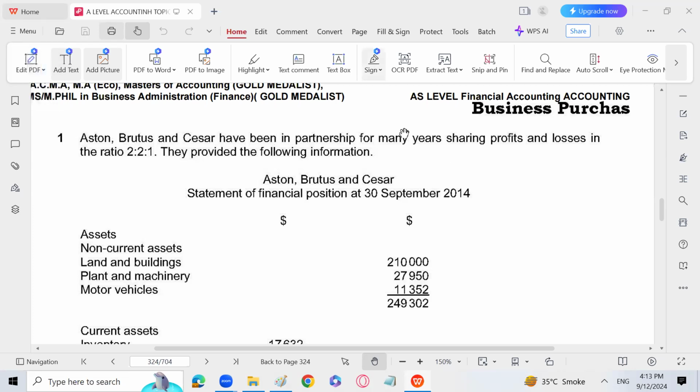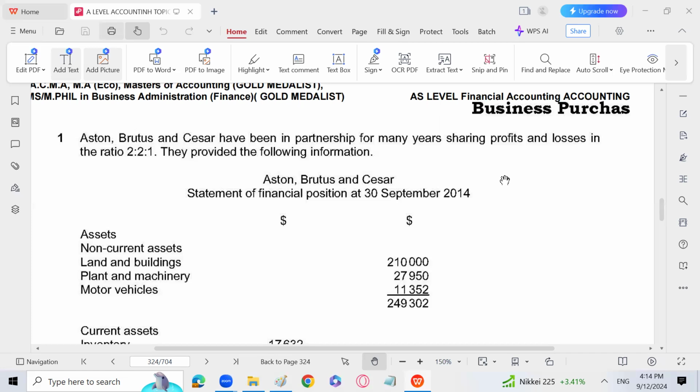Aston, Brutus and Caesar have been in partnership for many years, sharing profit and losses in the ratio of 2 to 1, which is 2/5, 2/5, and 1/5. So we are basically doing the topic of business purchase, and in that we have started dissolution of partnership, that is, how the partnership is going to be dissolved, also known as closure of the partnership.